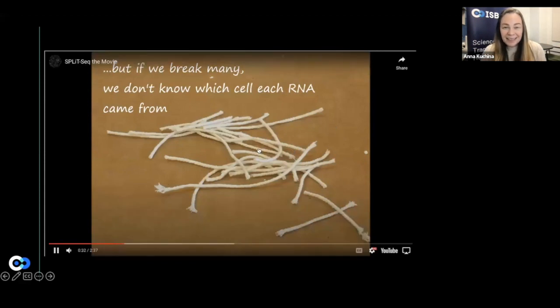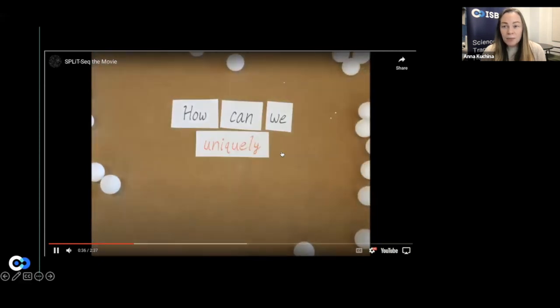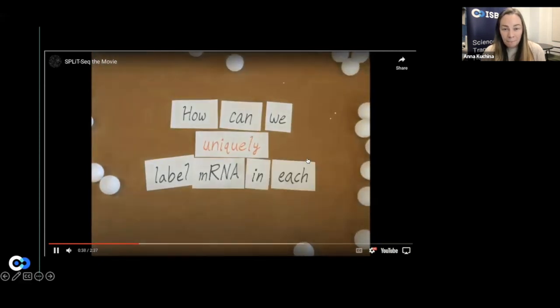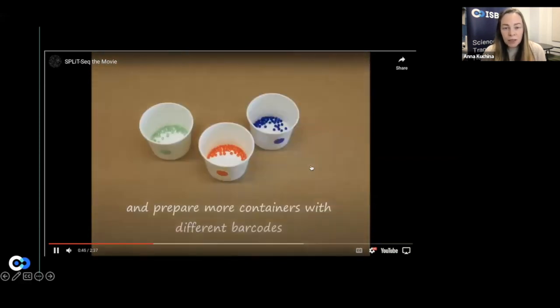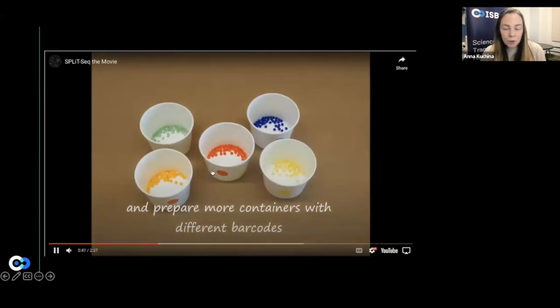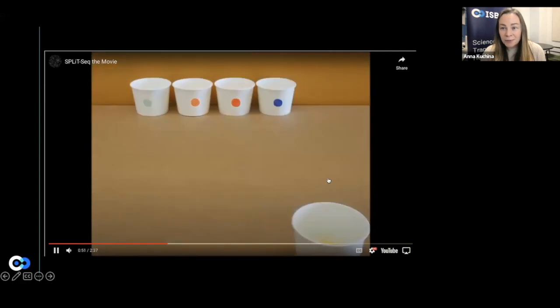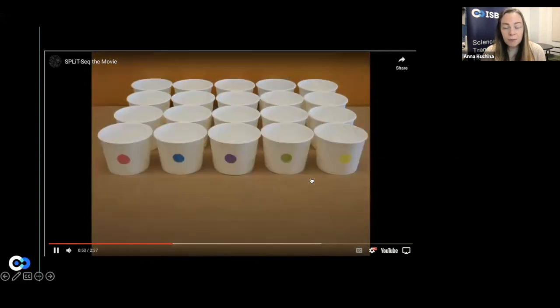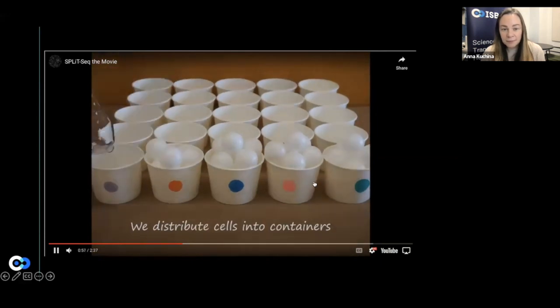And then we would like to identify all of the RNA molecules in each cell. So how can we uniquely label those molecules in each cell? We put a short DNA sequence, which we call a DNA barcode, into each of those buckets, and we have lots and lots of buckets with different DNA barcodes. Here they're represented by color. They're not actually colored. They just have a different DNA sequence.